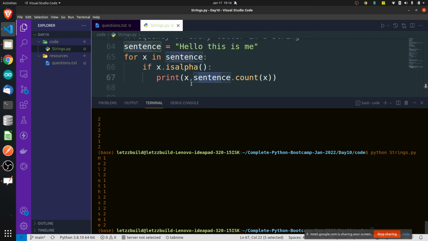Just check here. I have just printed two things. One, I am printing x and I am printing the sentence count. How many counts are there? So it is printing h, count 1, e 1 time, l 2 times, l 2 times. Very simple.